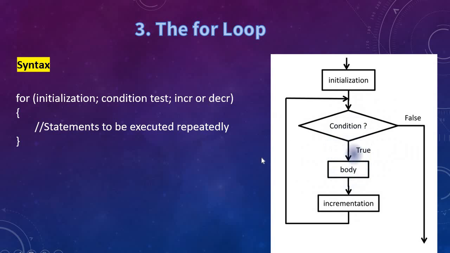And this is the block diagram. First initialization, condition checking. If the condition is true, it will come to the body of the loop, incrementing, and again it goes to the condition checking only. As I said, it will not do any initialization each and every iteration. Only at the first iteration it will go for the initialization. So the arrow mark is given prior to the condition. So if the condition becomes false, automatically it comes out and it will execute the rest of the statements below the for.